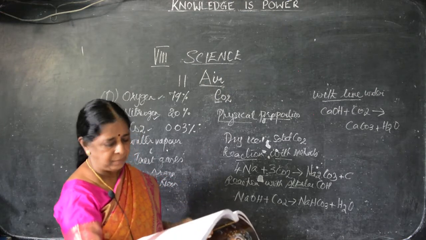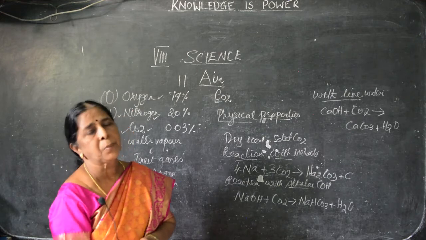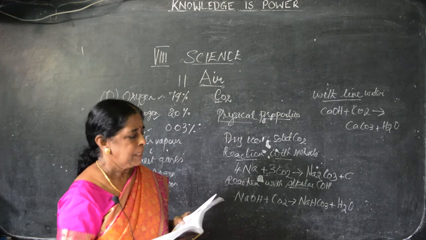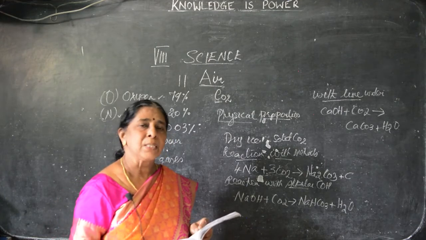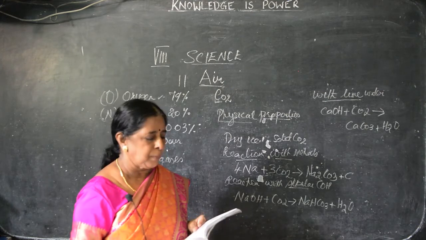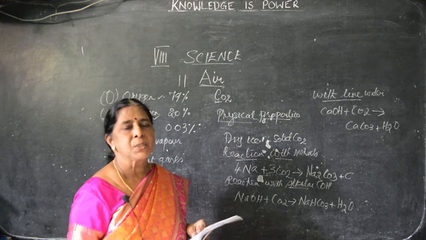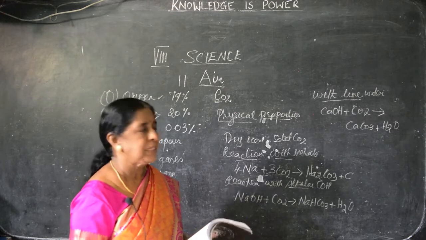It is used in the manufacturing of sodium carbonate, that is washing soda, and sodium bicarbonate, baking soda. Solid carbon dioxide is otherwise known as dry ice. It is used for preservative purposes. It is used along with ammonia in the manufacture of fertilizers. Carbon dioxide is used in the preservation of food, grain, fruit, etc. So, it is a preservative also.